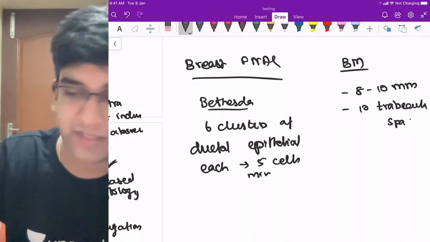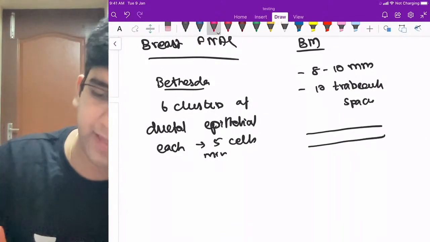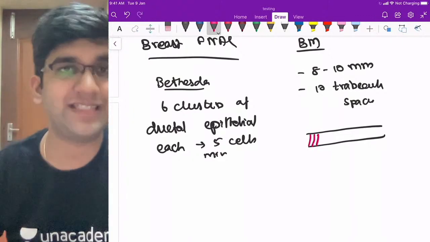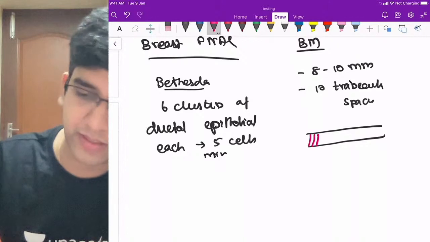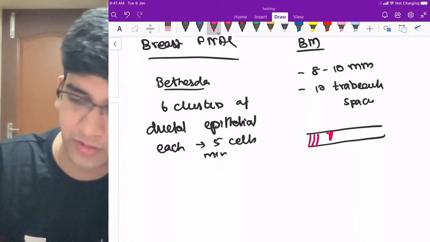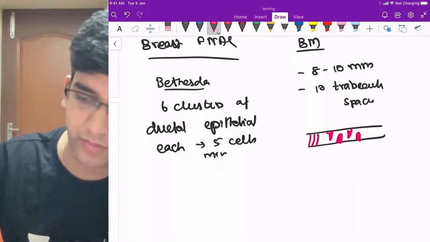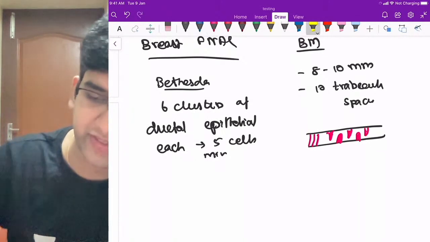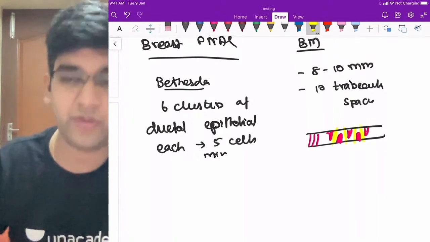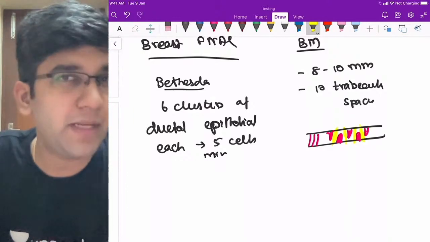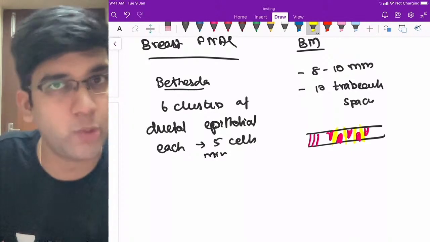I'll tell what is trabecular space. Let's assume this is how I took the bone marrow biopsy, and let's assume this is your periosteum, the cartilage and everything, because that also will be part and parcel of it when you drill from outside, right? And let's assume that my bone marrow starts from here. Your bony trabeculae, 3. Okay, so I'm going to call this a single trabecular space. 1, 2, 3, 4. Here I have 4 trabecular spaces. A minimum of 10 intertrabecular spaces is advisable, and if you take a 1 centimeter biopsy, a good biopsy, you will definitely get that.